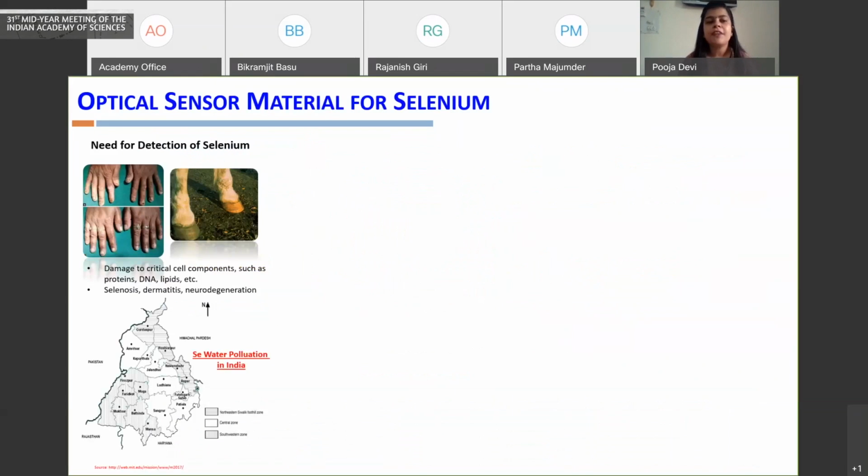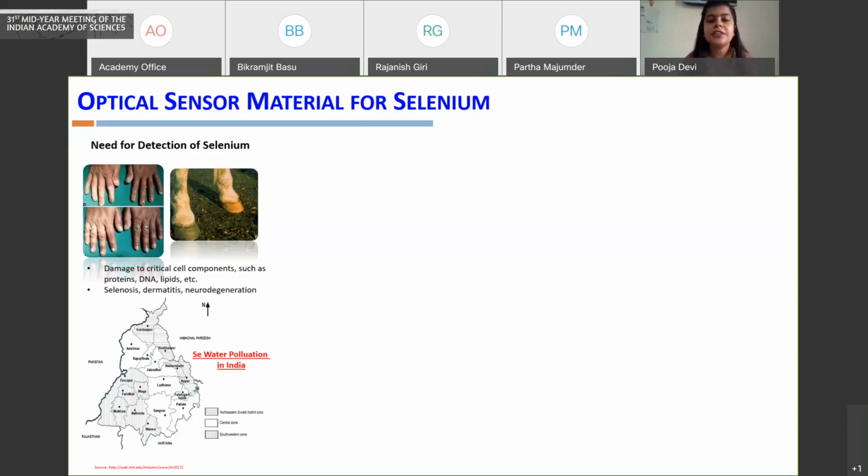So coming to the different platforms which we have developed. First, one of the platforms which we have developed is for selenium. Selenium is known as a micronutrient which is required for metabolic growth, but it is also being considered an emerging water pollutant, because when it is consumed above a permissible limit, say 40 ppb to 50 ppb, it may lead to several health effects, including selenosis and dermatitis. There is no field-kind sensor available which can be used to screen water resources for the presence of selenium.